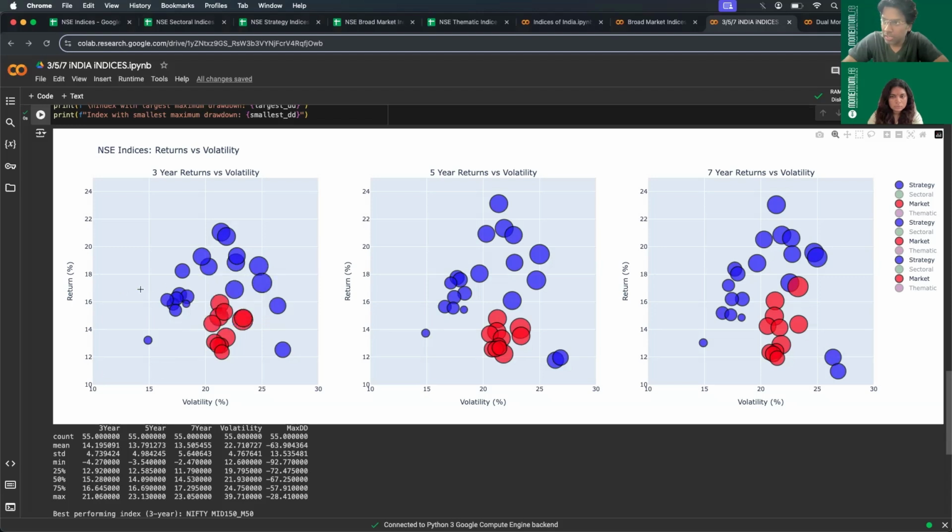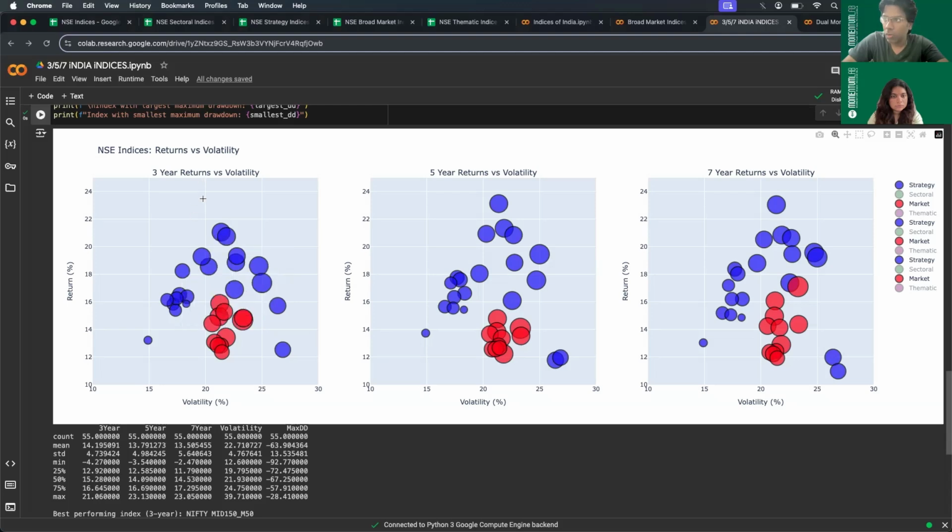Now this quadrant, which is low volatile as well as low returns, you see most of them are clustered in this zone, and no surprises here. These are mostly from low volatility and quality. Both quality as well as low volatility exhibit the characteristic of being more stable and less volatile, and also the returns are commensurate with the risk that is being taken here.